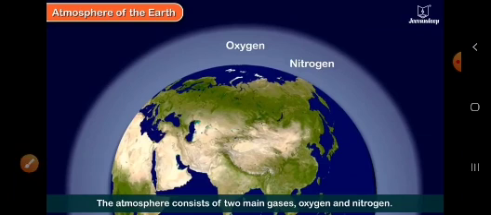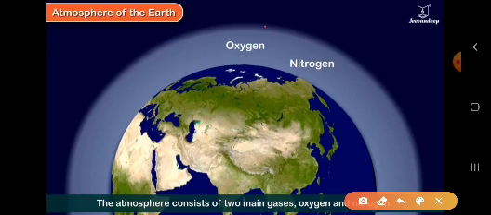Now children, as I told you, atmosphere consists of different gases. Atmosphere is a layer of gases. These layers consist of two main gases. What are these two main gases? These are oxygen and nitrogen.